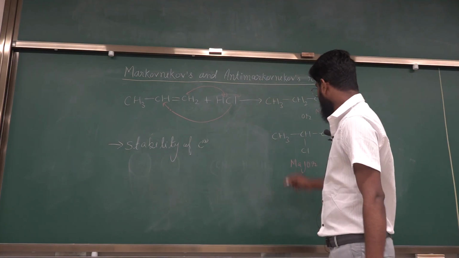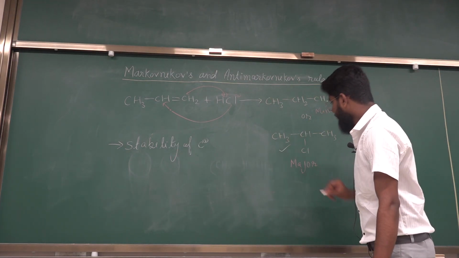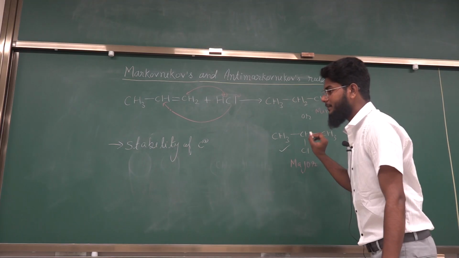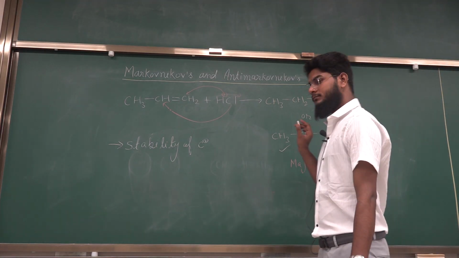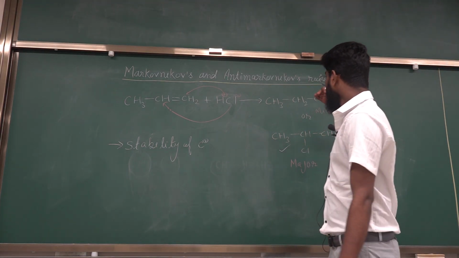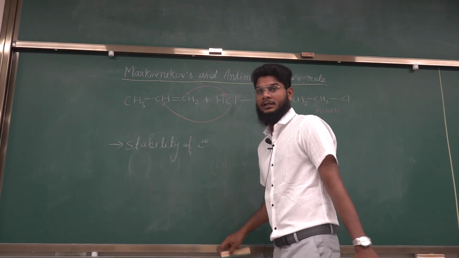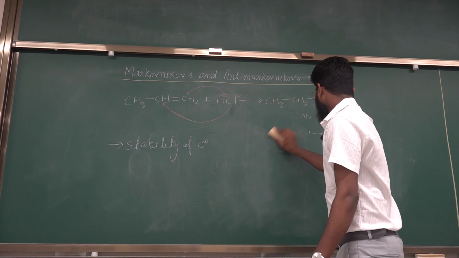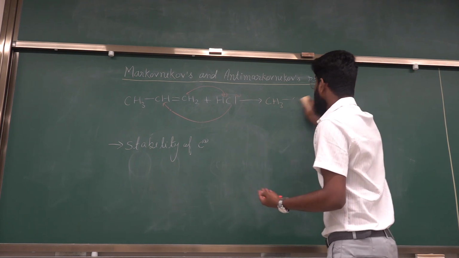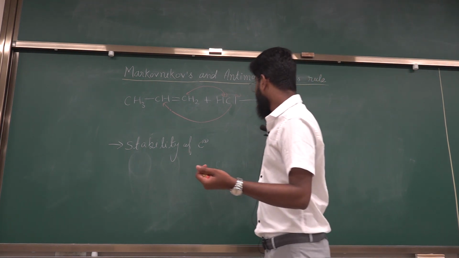In this product, there is the formation of a stable intermediate as compared to the minor product. Let's discuss these two mechanisms so that we will get an idea of how stable intermediate formation takes place.